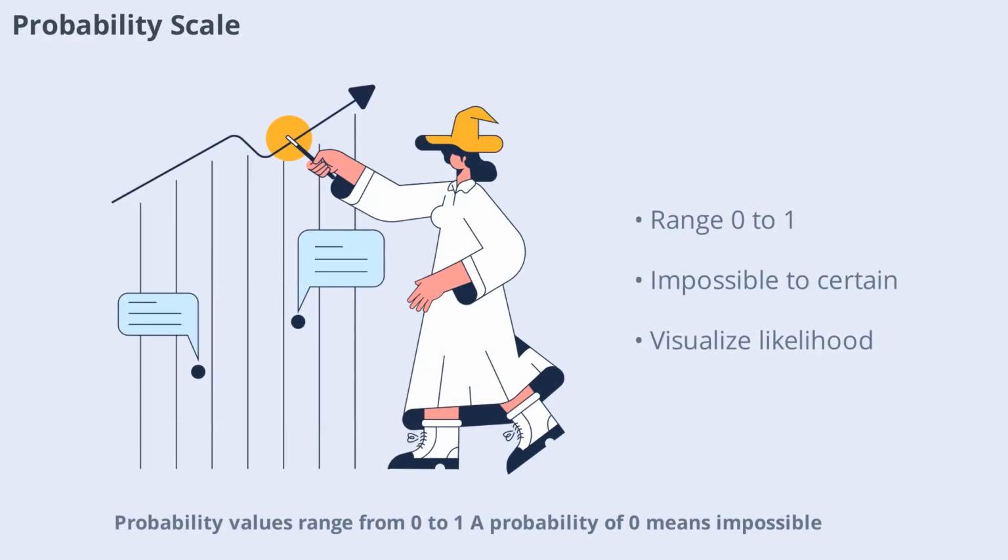Probability values range from 0 to 1. A probability of 0 means impossible, 1 means certain, and values in between represent varying degrees of likelihood. Visualizing probability on a scale helps you compare different events and understand their chances of occurring.